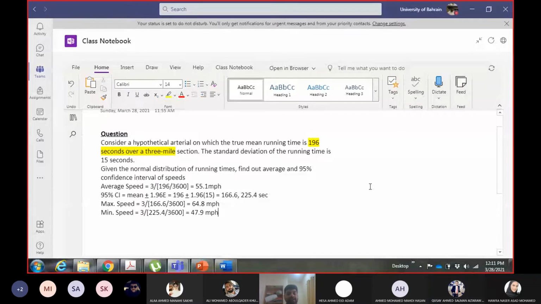Now, since you are using running time, the speed is also known as running speed. Later on, in another example, we will do it tomorrow, inshallah, you will see that they are using travel speed and running speed on the basis of which time we use for calculation of the speed. In this case, we are using running time, so we will call it the running speed. So this is the average running speed, and this is the 95% confidence interval of running speed.